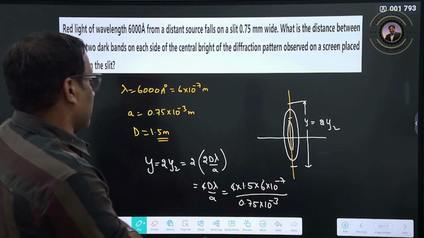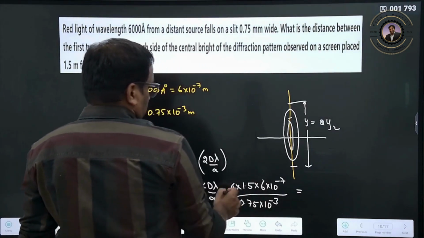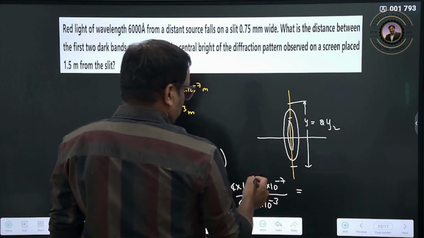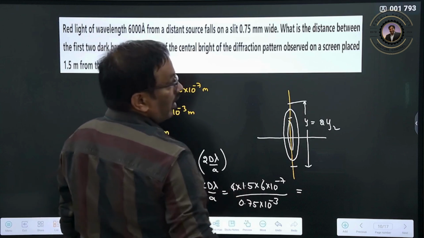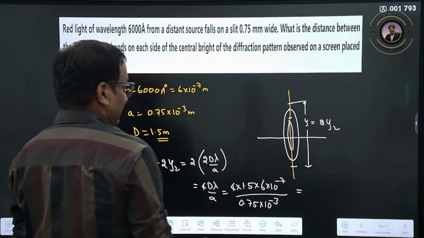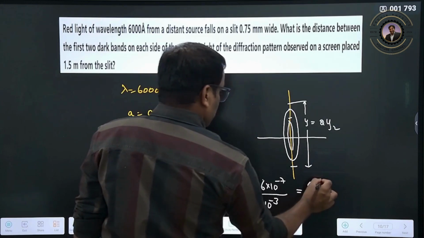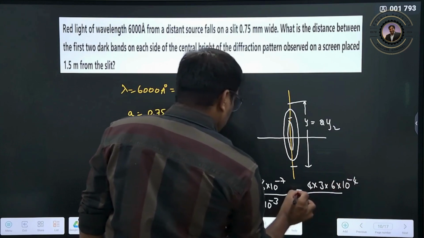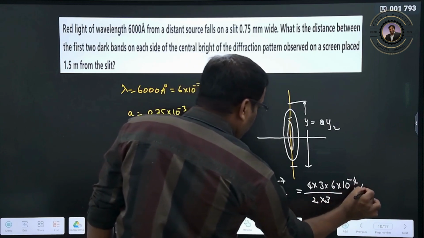Let me simplify it. 0.75 I can rewrite as 3 by 4.